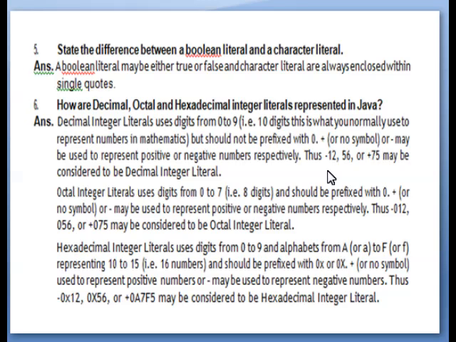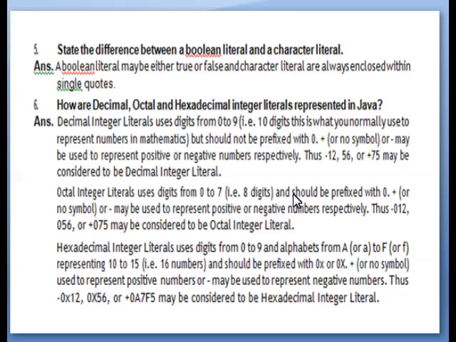Octal integer literal uses digits from 0 to 7, that is 8 digits, and should be prefixed with 0. Plus or minus may be used to represent positive or negative numbers respectively. Thus, minus 012, 056 or plus 075 may be considered to be octal integer literals.